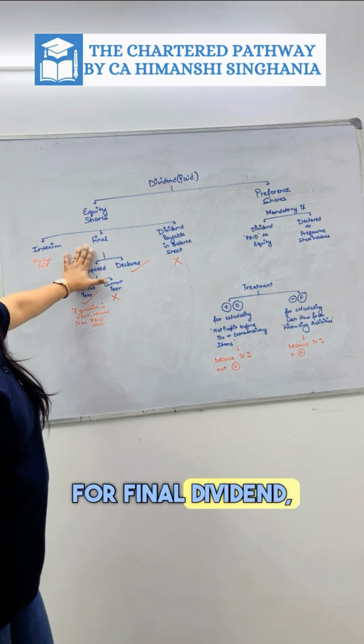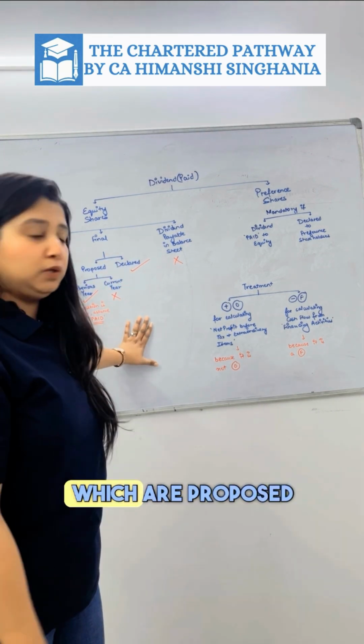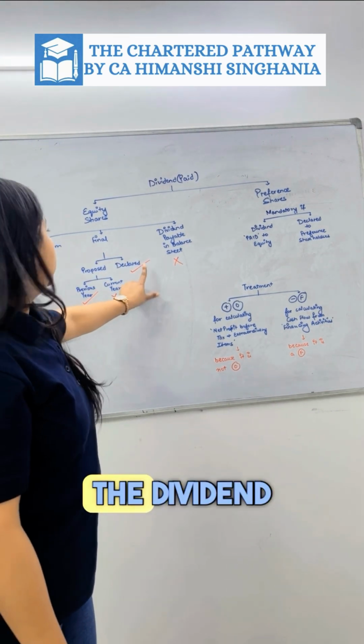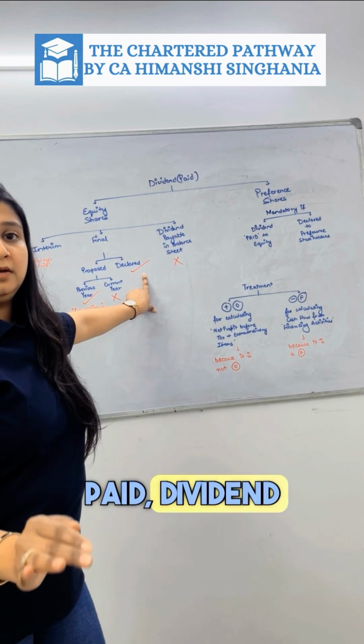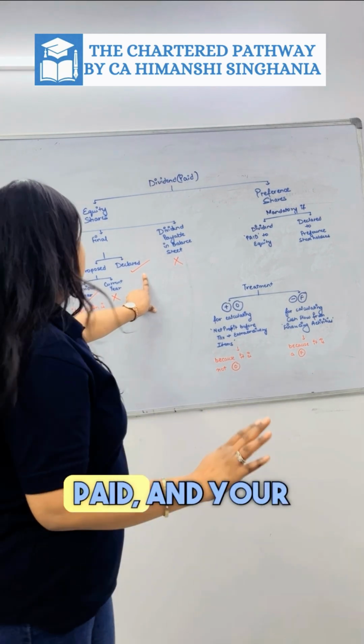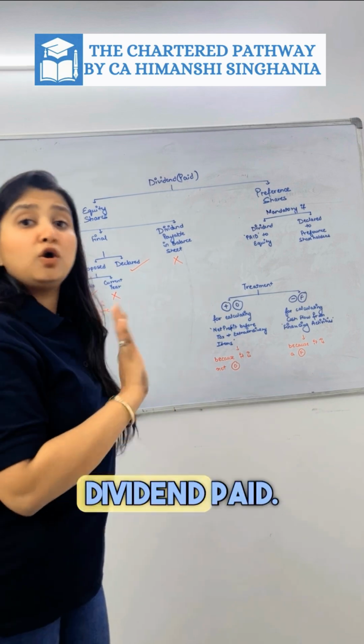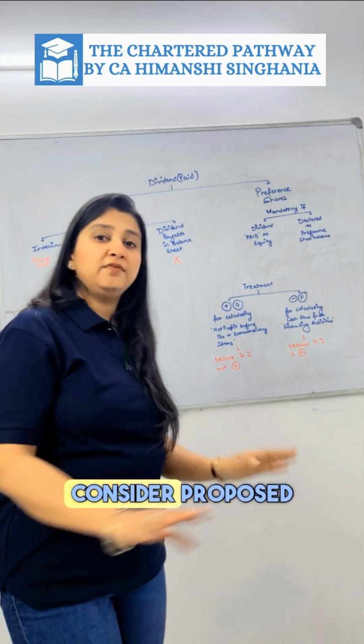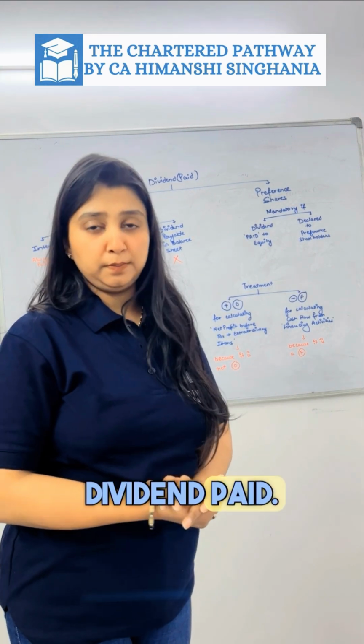For final dividend, there may be two types of dividend which are proposed and declared. Dividend declared is dividend paid. Dividend declared is dividend paid and dividend proposed is not dividend paid. So you will never consider proposed dividend as dividend paid.